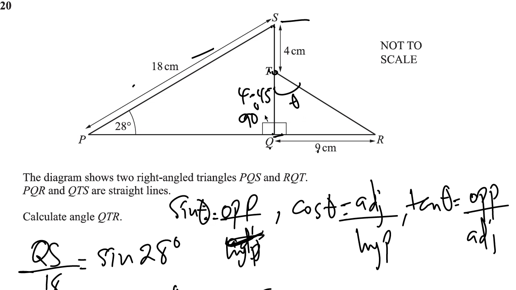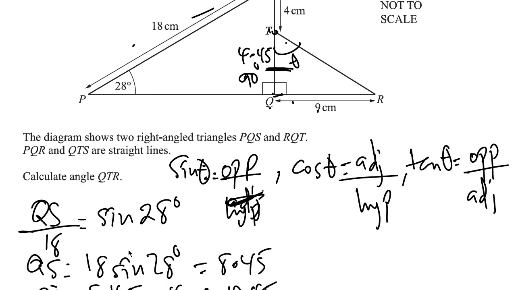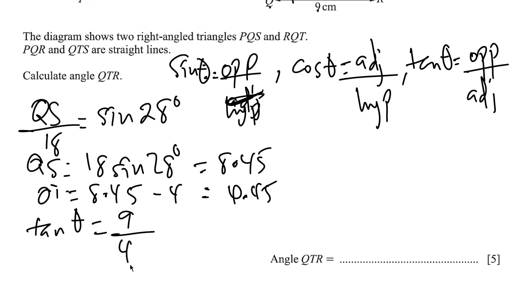So we're looking for theta. So 4.45 is adjacent to this. It lies in the same line. And then 9 is opposite this. Right? So we use the tan that says opposite over adjacent. So we're therefore going to have that tan theta is equal to the opposite, which is 9, divided by the adjacent, which is 4.45.